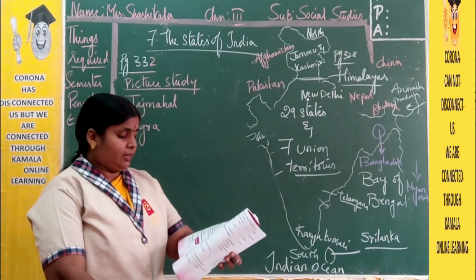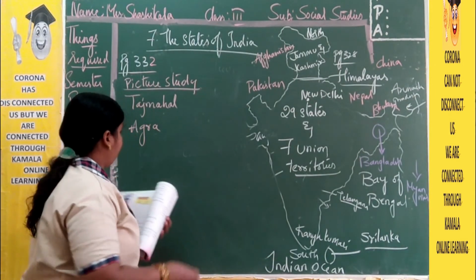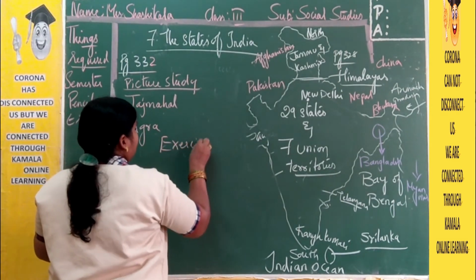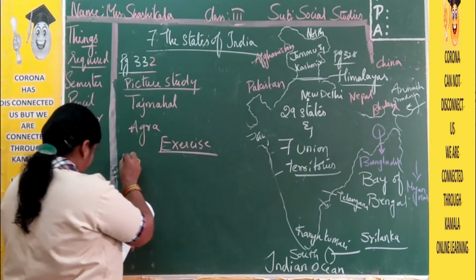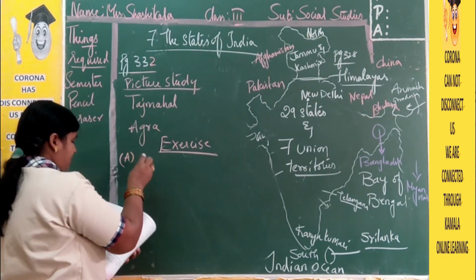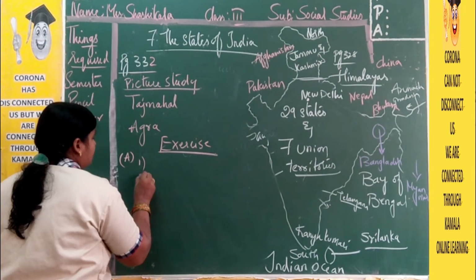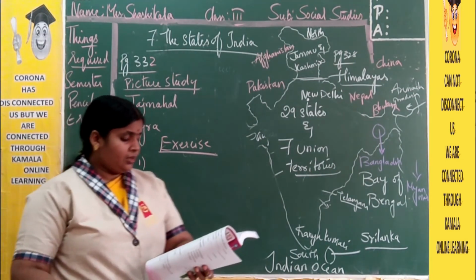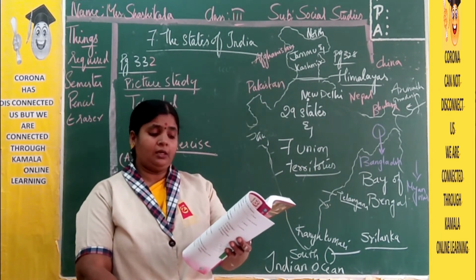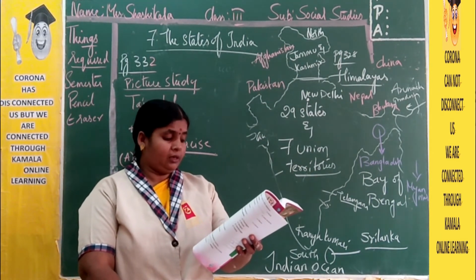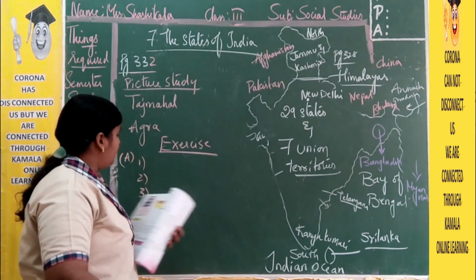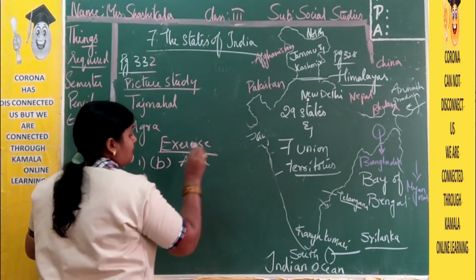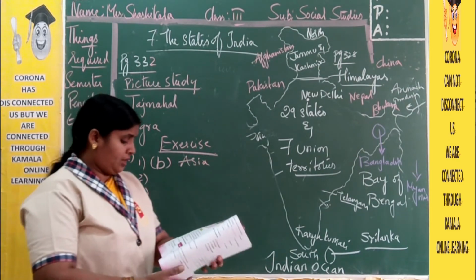So now moving to the exercise part, right? Exercise. First bit. Choose the correct answers. 1, 2, 3, 4 and 5. What is the question given for you? Now India lies in the continent of. In which continent is India lying? That is Asia. So the answer is B. For Asia you need to underline.